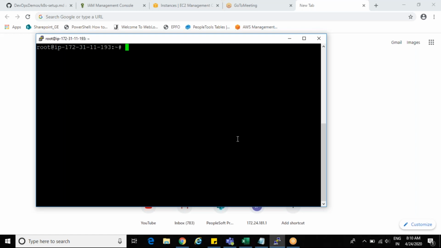So, meanwhile, you can run this command: kubectl get namespaces. Can you run that command?